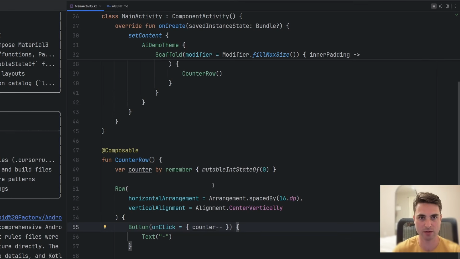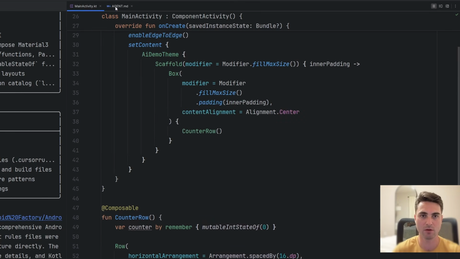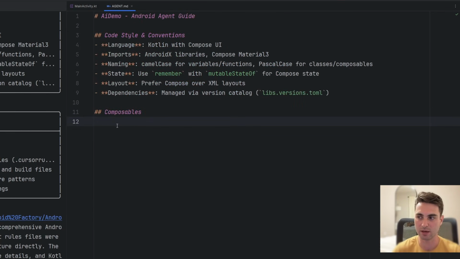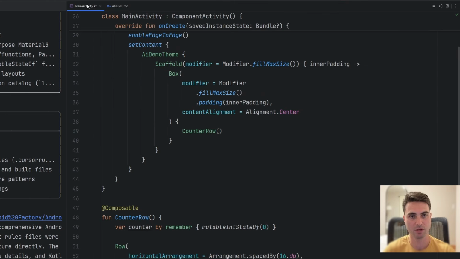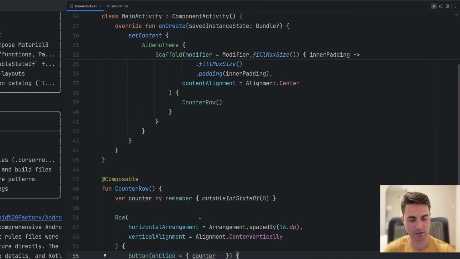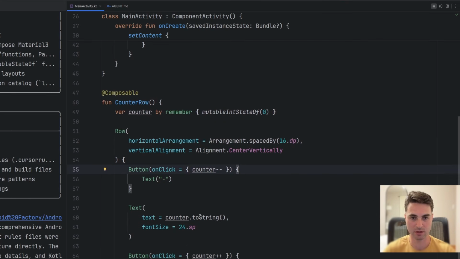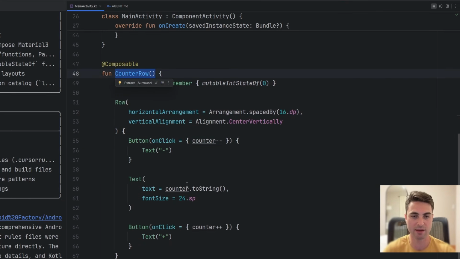And going back to some best practices, we do want to see previews for our composables. So quite simply, inside of this markdown file, I told it whenever creating or modifying composables, please ensure they have previews associated with them. So we're going to ask this AI agent to expand on this counter row composable, and my hope is that with that context, it's going to also create the preview.